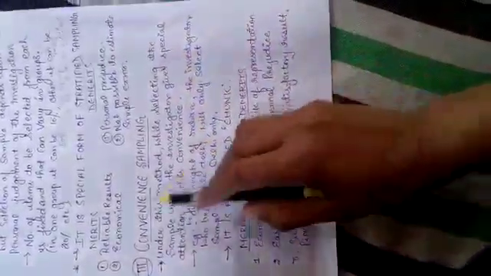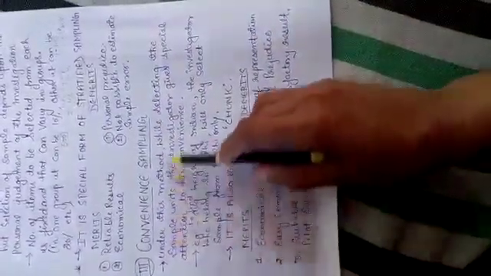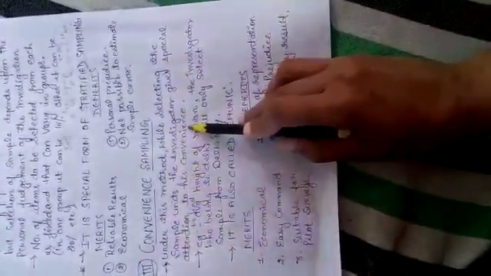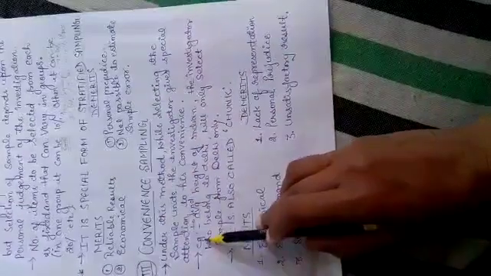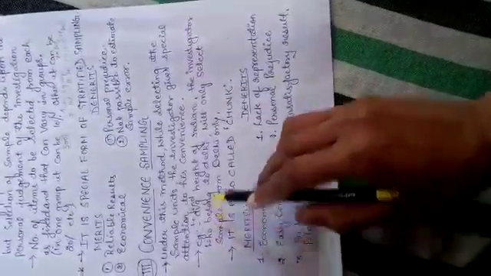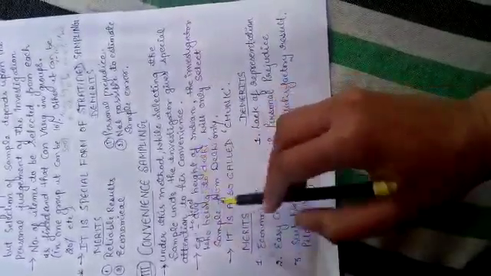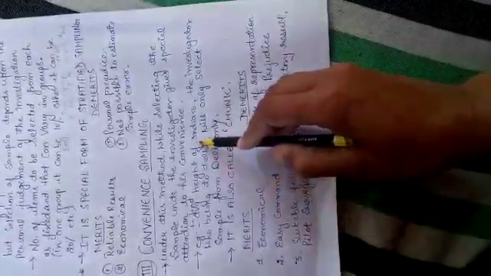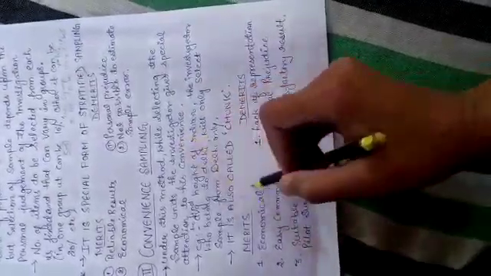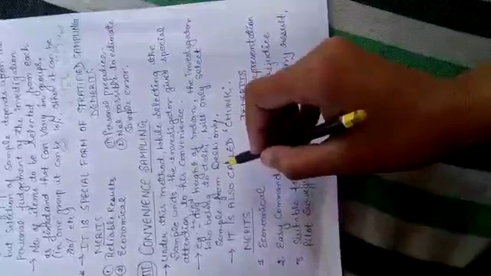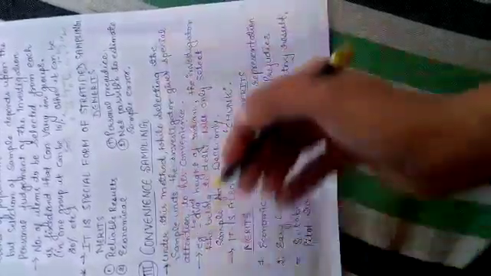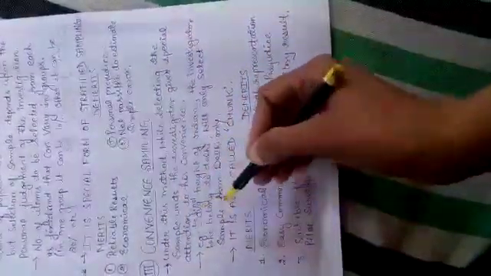The next one is convenience sampling. Under this method, while selecting the sample units, the investigator gives special attention to his convenience. What is according to his convenience? Suppose I have to find the average height of all Indians. For this I have to collect data, but as it depends on personal judgment, only the investigator collects the sample. Suppose he belongs to Delhi, then he will collect all the people from Delhi only, and calculate the average height.